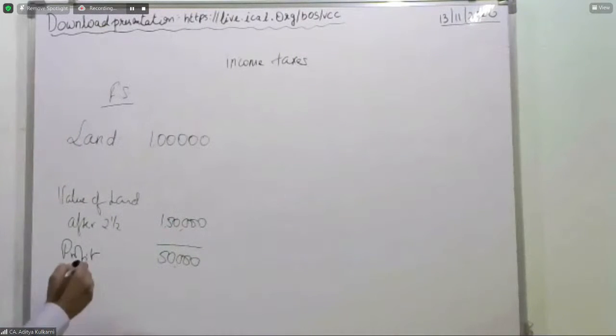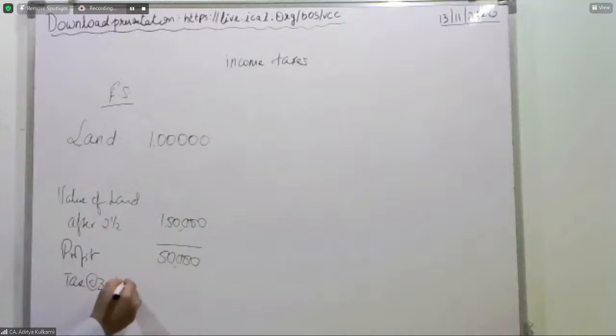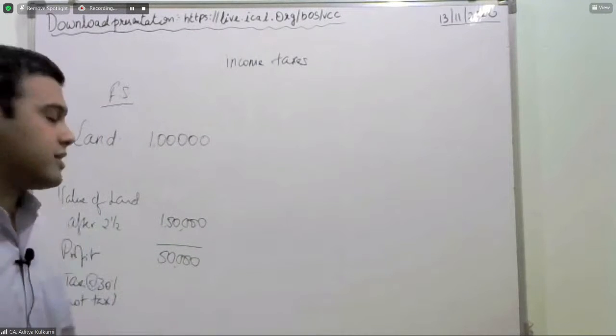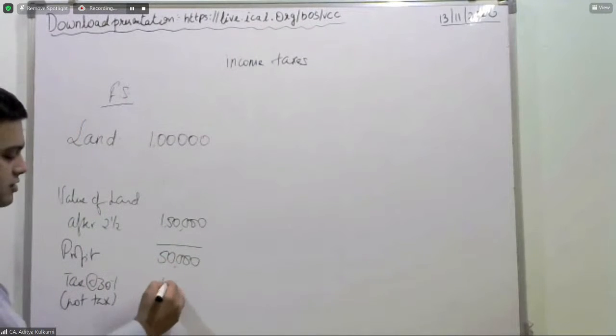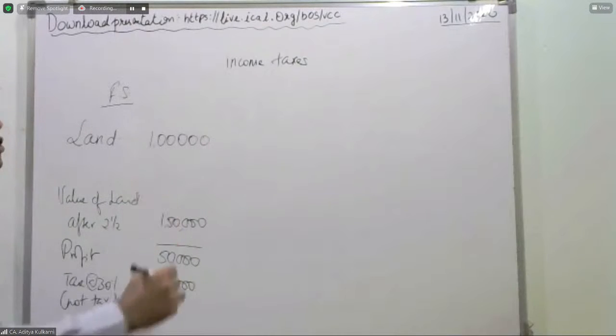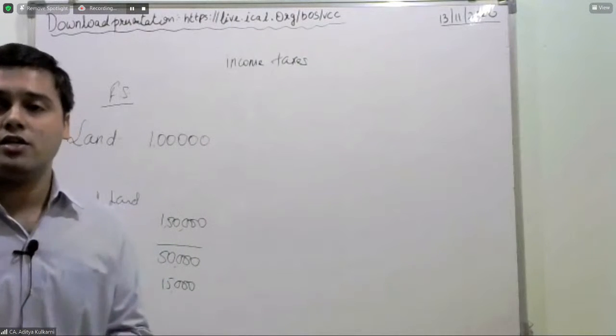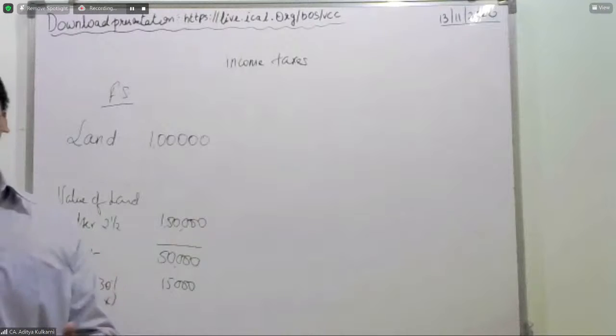Purely from the accounts perspective, your tax at the rate of 30%, not considering tax consequences, so 50,000 into 30%, you expect without a knowledge that 15,000 could be your tax.